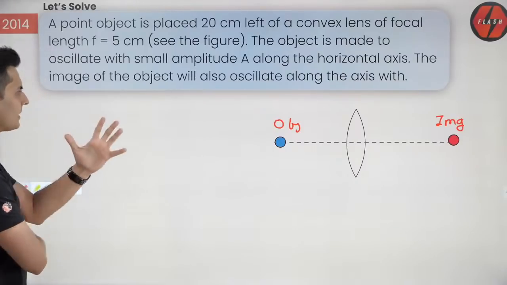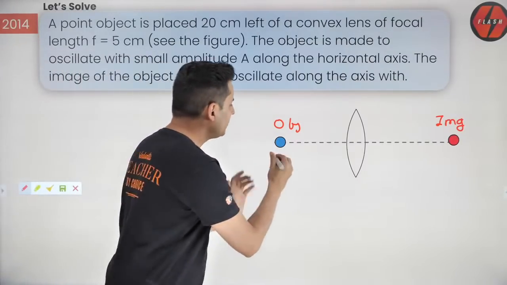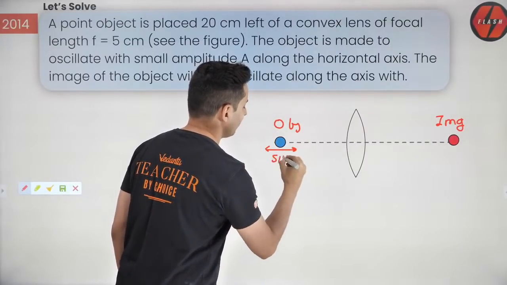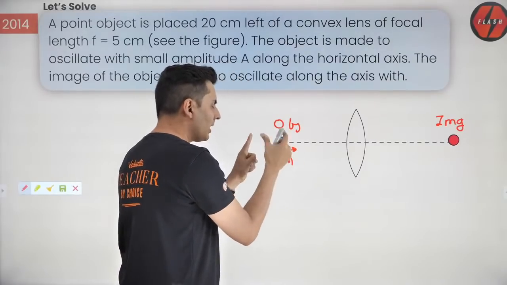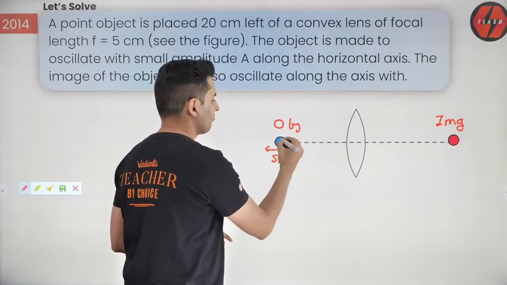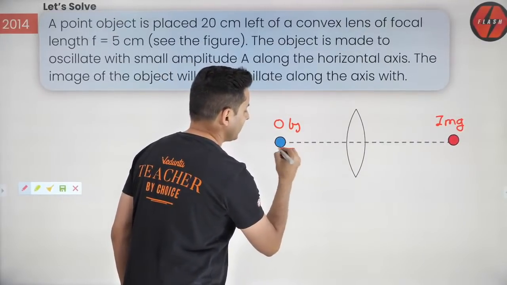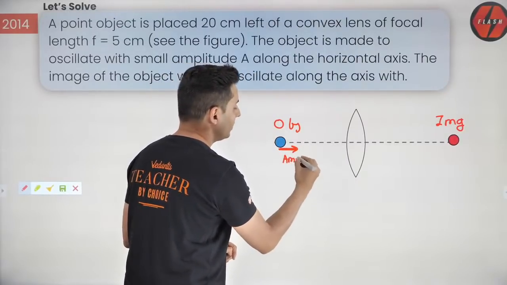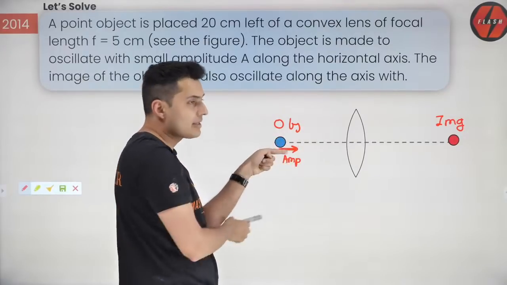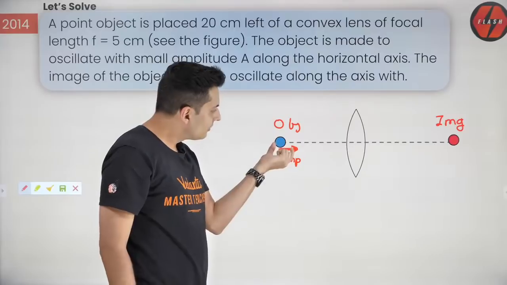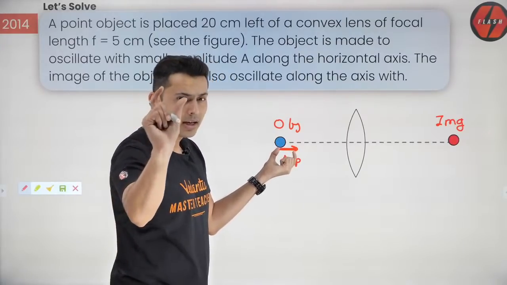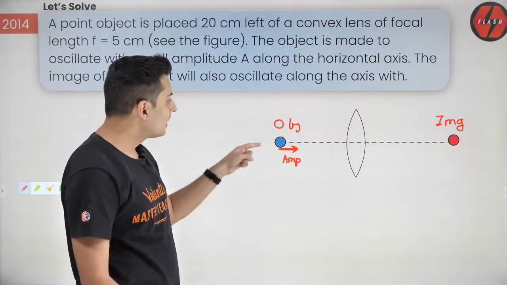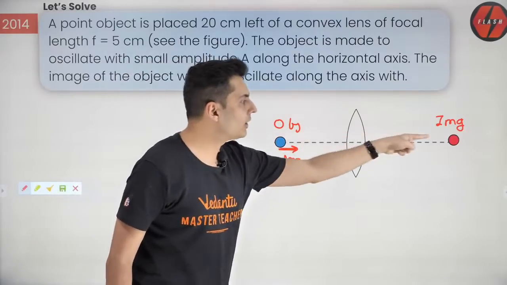Now think about it, guys. If the object is executing SHM, then think of the extreme positions, or think of an object whose length is the amplitude of the SHM. This is the amplitude, and that object is placed along the principal axis. Now, what kind of magnification will happen along the principal axis?